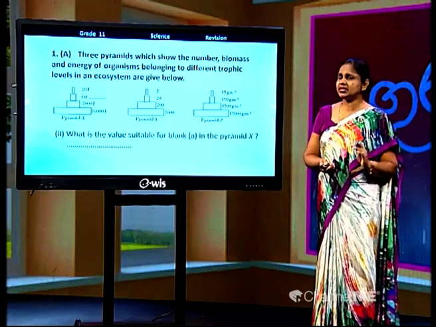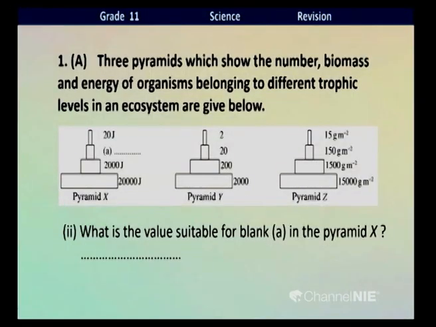Only 10% of energy is stored in the body of the organism. If one organism takes this particular organism as its food, only 10% is transmitted to the next trophic level.